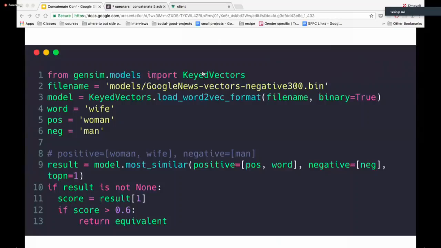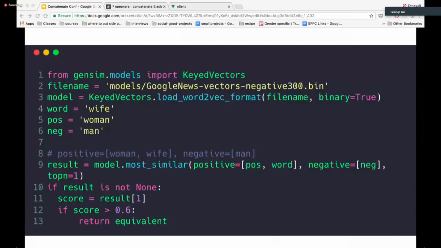So we loaded the Google word2vec model, which has all the vectors for about 3 million words. We loaded it in lines 1 to 3. Line 2 is just the file path name, and then we actually load in the model in line 3. Line 1 is importing the gensim library.